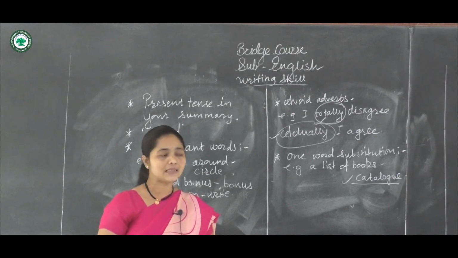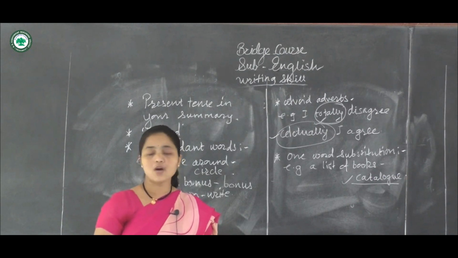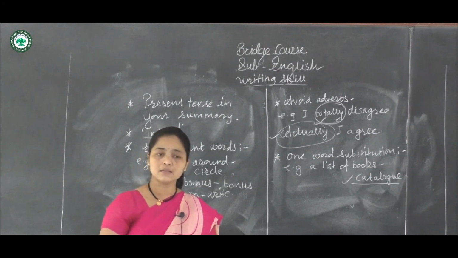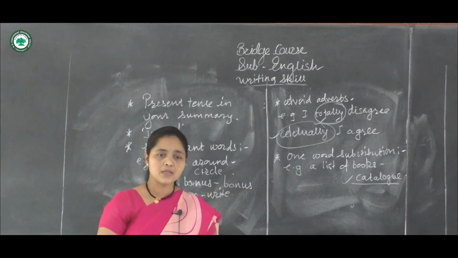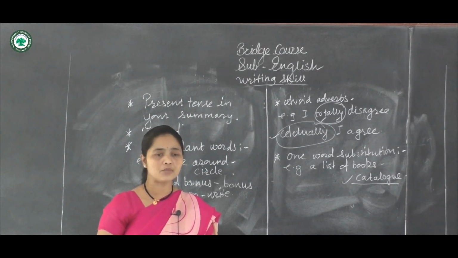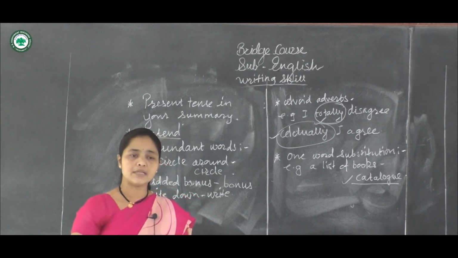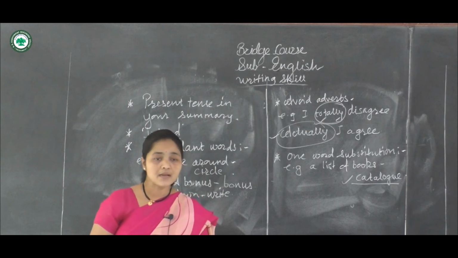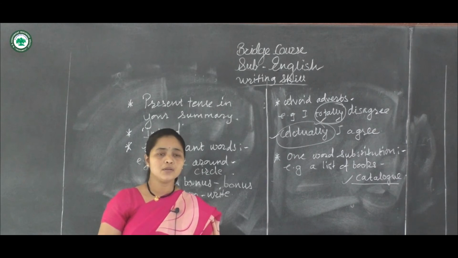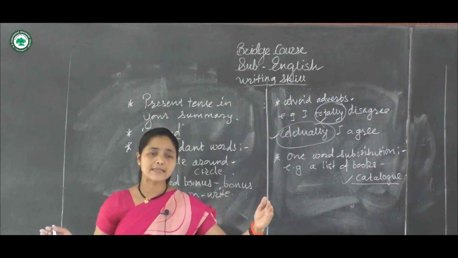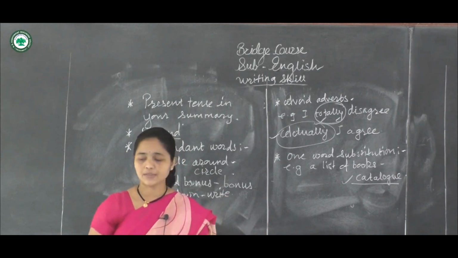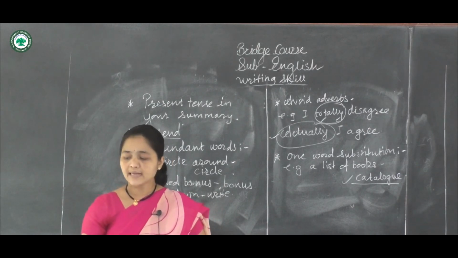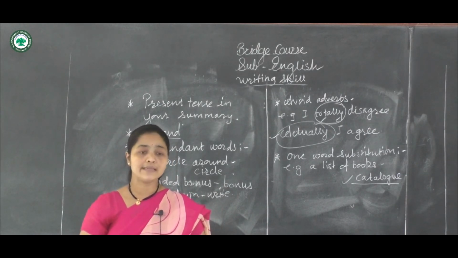In the same way, the life story of a man written by another person, written by some other person, we call it the biography. So the one particular word we have to give while writing a summary. So it becomes briefness, to give briefness to your writing. So lots of sentences come into one. So it's necessary.